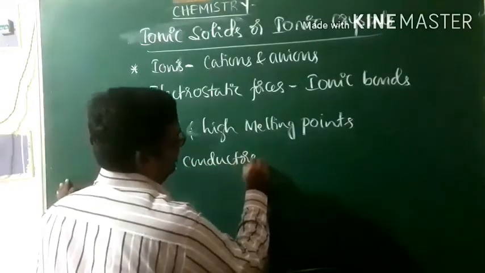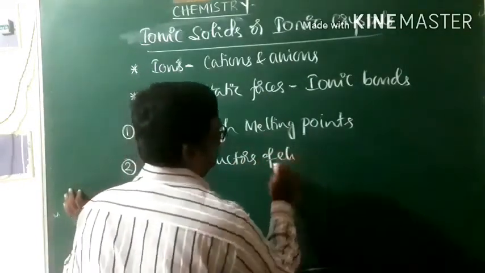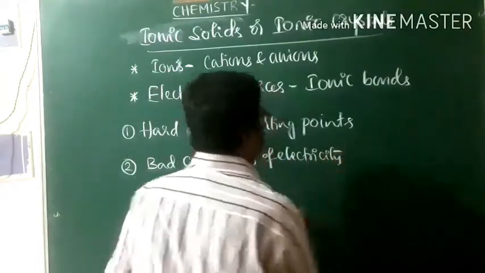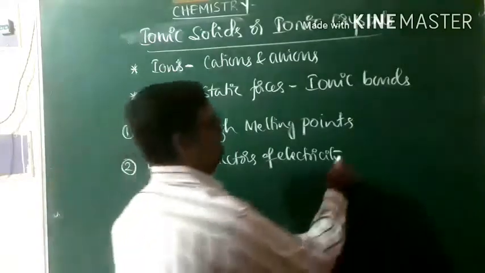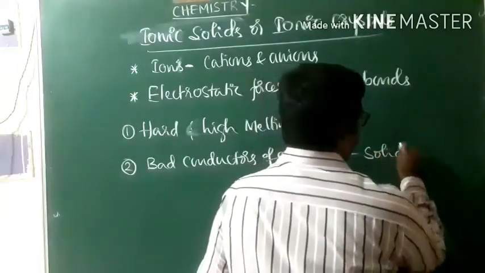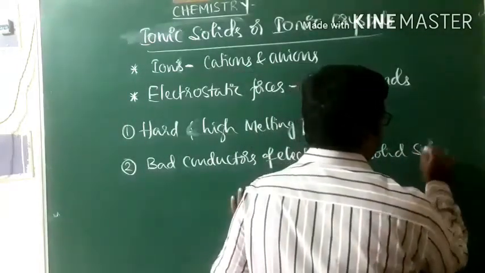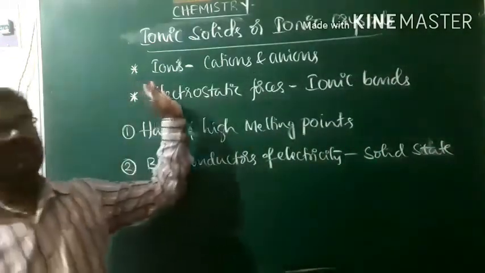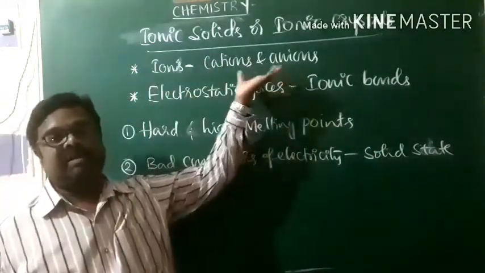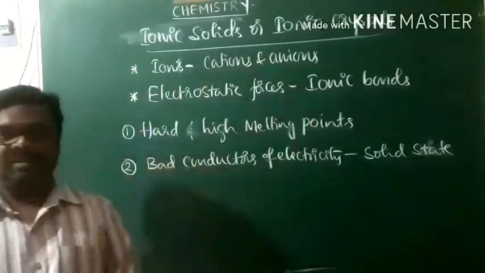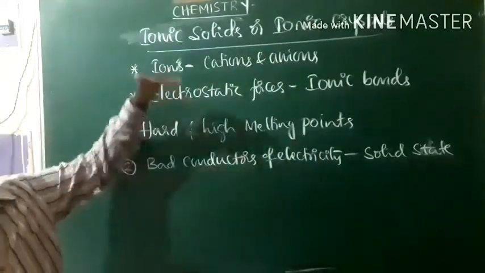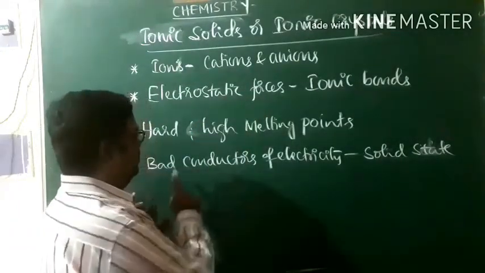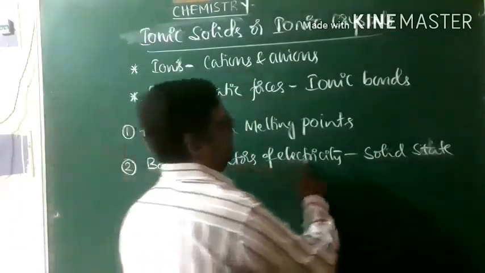They are bad conductors of electricity in solid state, because in solid state, cations and anions are not moving. They are characterized by fixed positions. They do not show any movement due to the strong electrostatic force of attractions. Therefore, they are bad conductors of electricity in solid state.